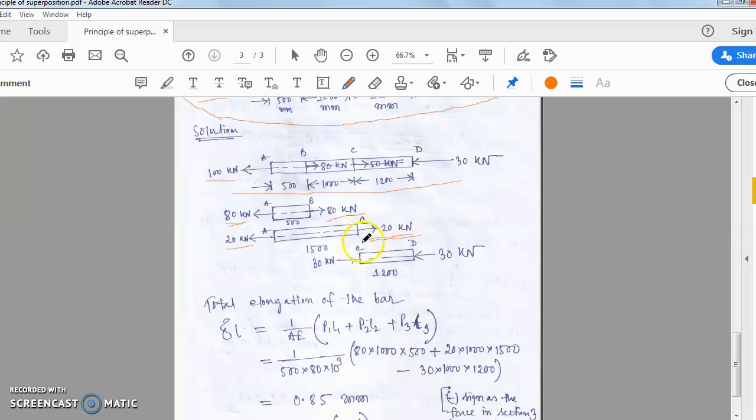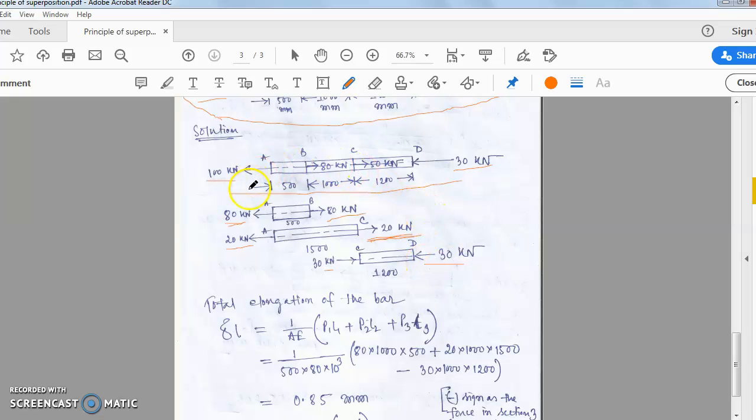So at point C we get the value of 20 kilonewton. It is going out, going towards the right side. Here also the direction is chosen such that it is also going towards right side. That means here is 20, here is 30. So also notice the direction. So here is also 30, here is 30.